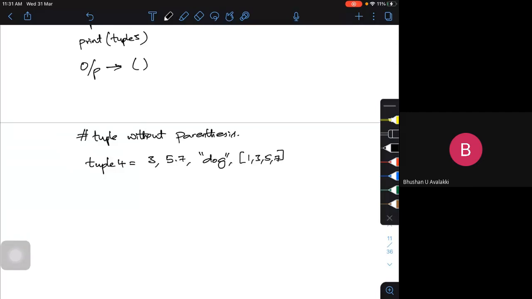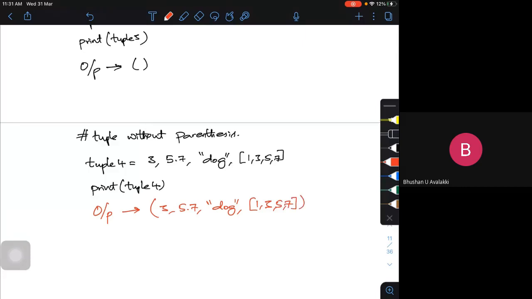Now if I try to print tuple 4, what will be my output? Even though you have not given any parenthesis, my output will be within brackets. This is what I am going to get: 3, 5.7, dog, and 1, 3, 5, 7 within the braces. This is just an output.